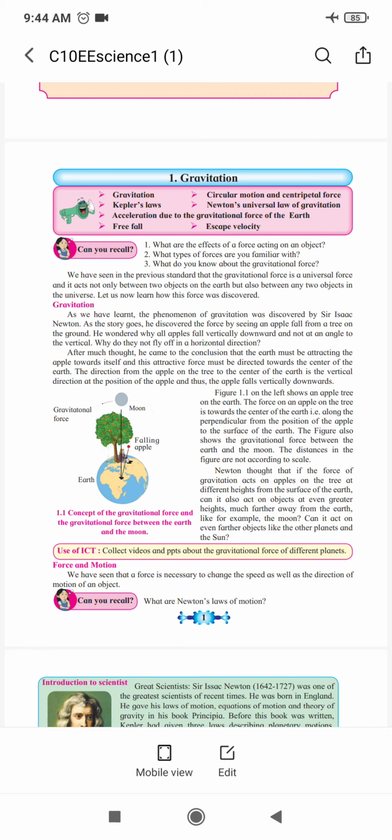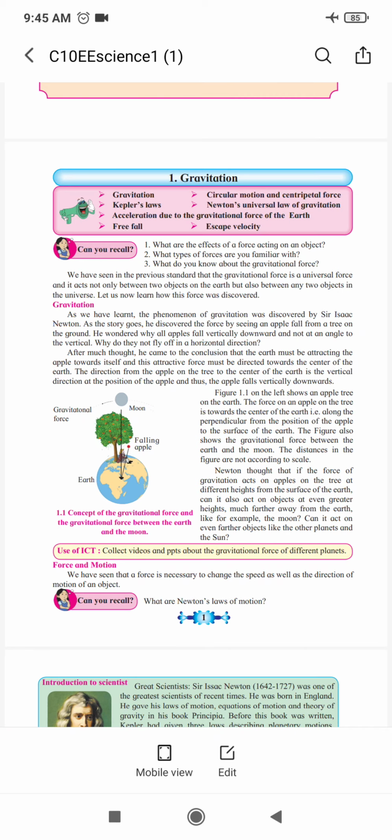Now why does it not fly in a horizontal direction? This also he thought. The apple fell from upward to downward, but why, while falling, did it not float in a horizontal direction? After so much thinking, he discovered there is some kind of force on the earth. Because of this, every object is attracted to the earth. And this way he discovered gravitation.